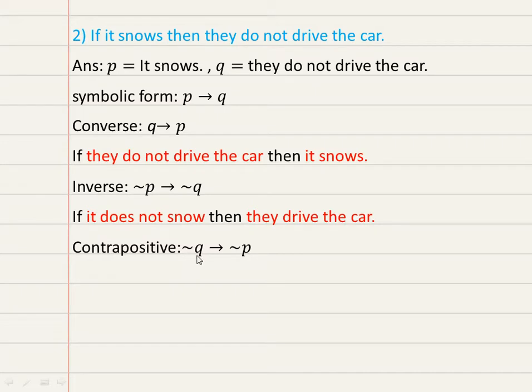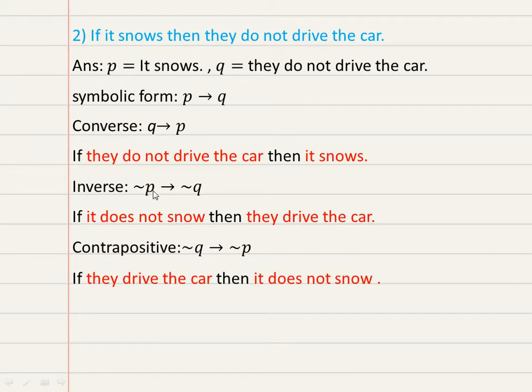Next, contrapositive. Negation Q implies negation P. So negation of Q, we have to write the negation here. So how will you get the statement? If they drive the car, then it does not snow. See here, if they drive the car, then it does not snow. So this is all about converse, inverse and contrapositive.